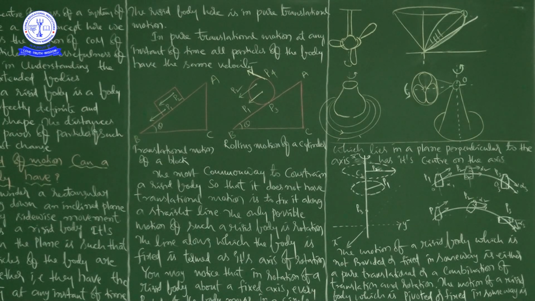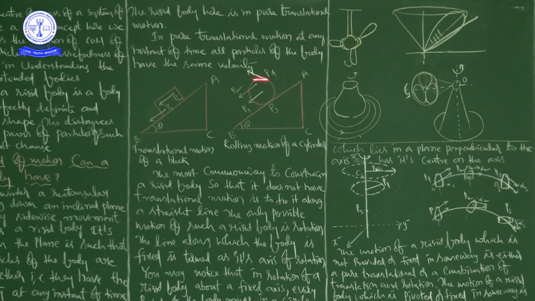If you consider rolling motion of a solid cylinder down the same inclined plane, all its particles are not moving with the same velocity at any instant. Therefore, it is not in pure translational motion. Its motion is translational plus something else.